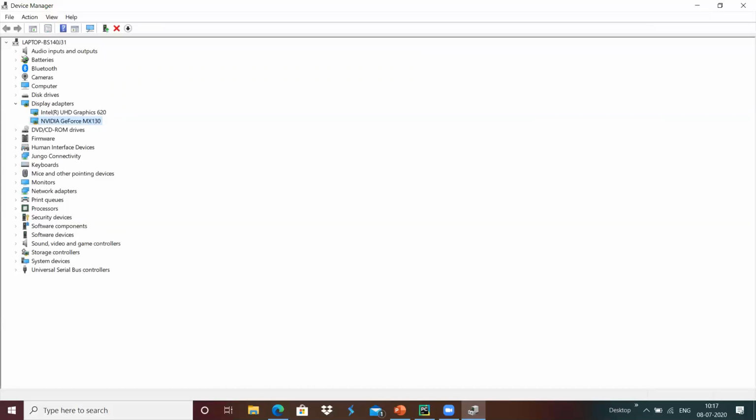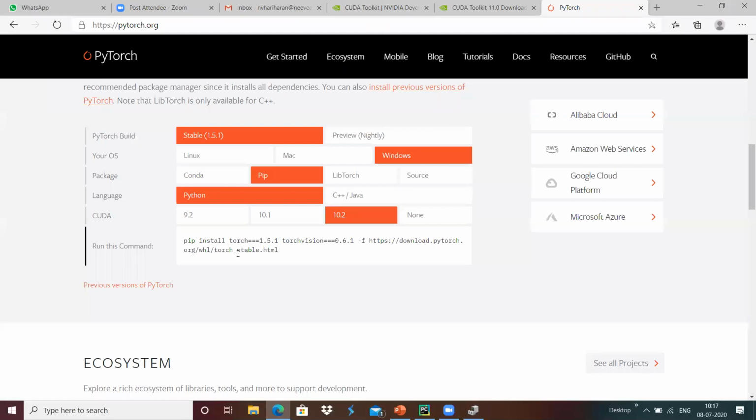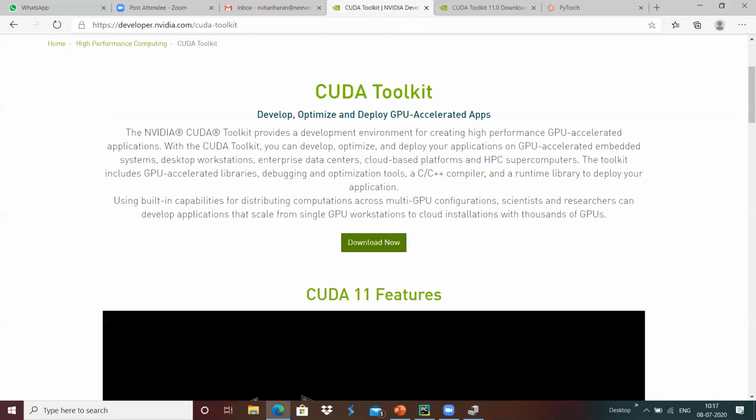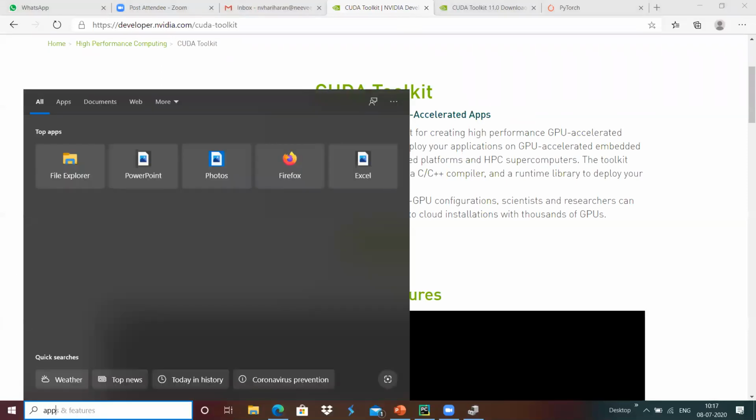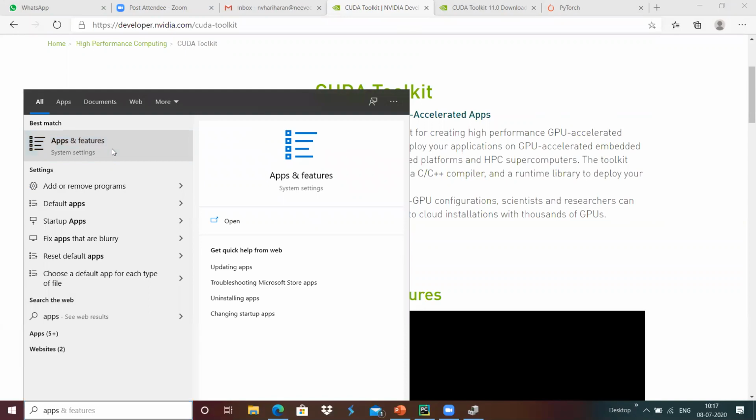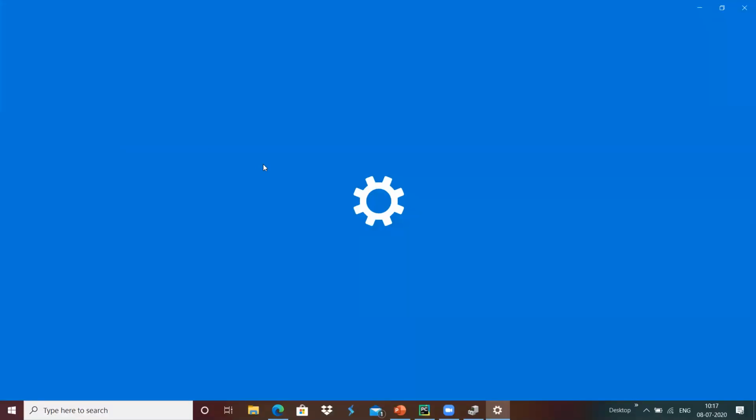For example, I have downloaded and installed the CUDA 10.2 toolkit here. Once we are done with the installation, we will get it here.